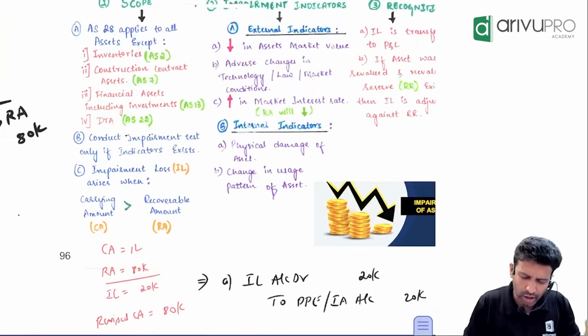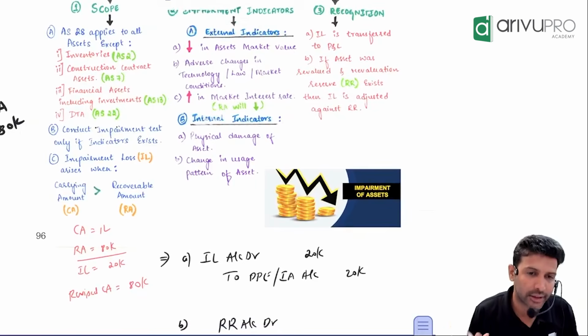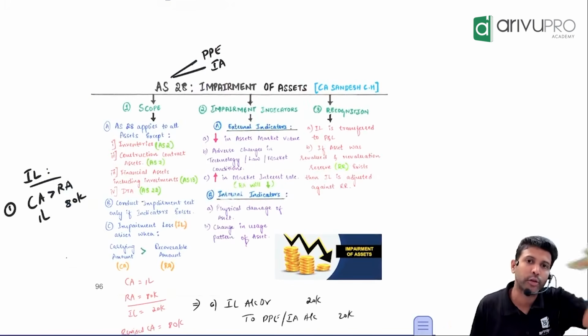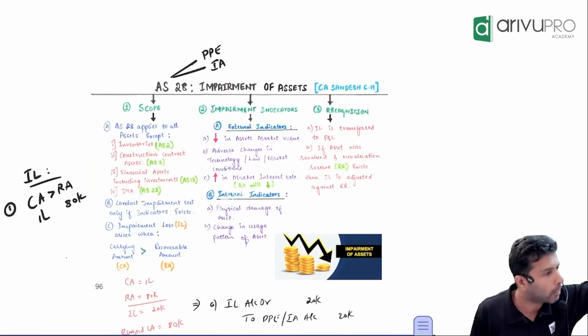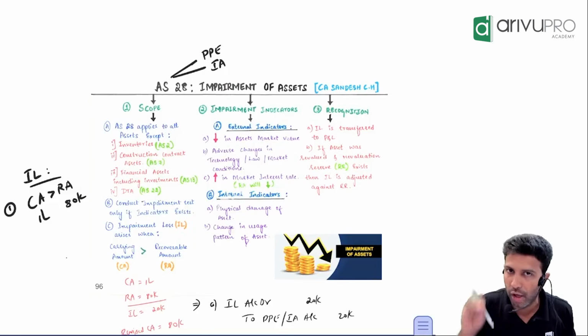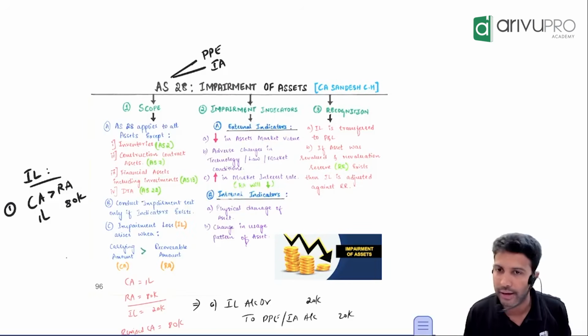So these are some of the examples of indicators. When they come, you have to find the recoverable amount and then book impairment loss if and only if it is required.